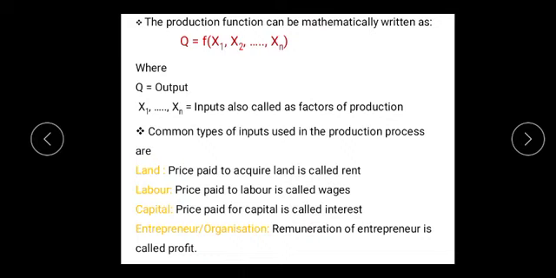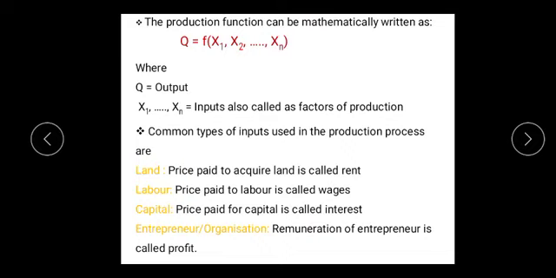Another important type of factor of production is entrepreneur or organization. The above discussed three factors of production, that is land, labor, and capital, have to be gathered, planned, and managed in the productive operation. Only then will the production process be possible. It is the organization or entrepreneur who does the function of coordinating the factors of production.